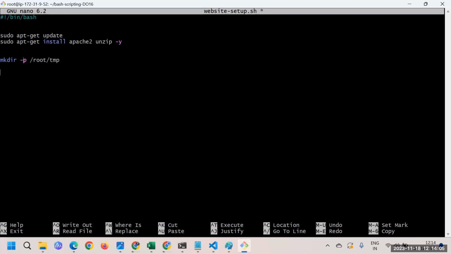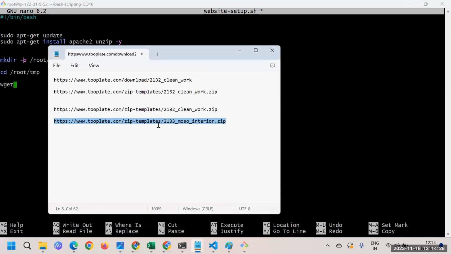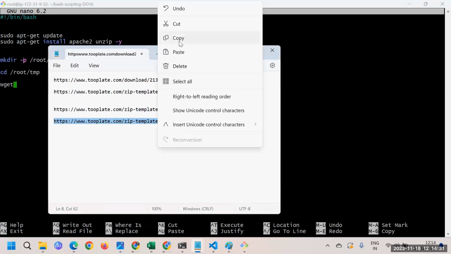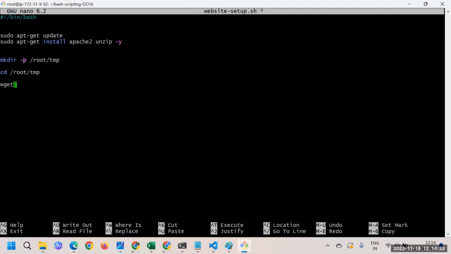Great. Now I'll say cd /root/tmp. Basically, here we'll go inside this directory, and whatever you have to execute or download, you can download here. So here you can say wget, and whatever you have to download. You can download this Mozo interior template, whatever it is. That website link you will put here.